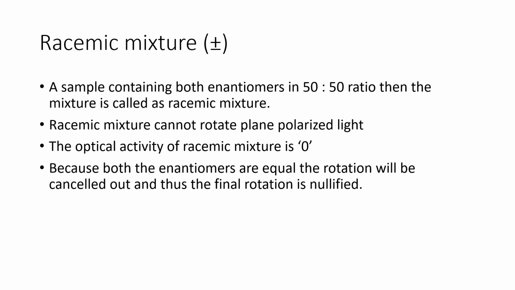Because they rotate to both sides, they cancel out each other and have zero optical activity. That means the racemic mixture doesn't have any optical activity. Why? Because they rotate the plane polarized light equally in both directions. Therefore, they give zero rotation.